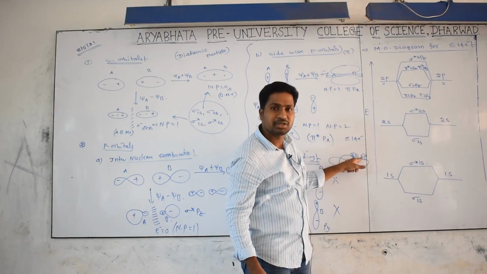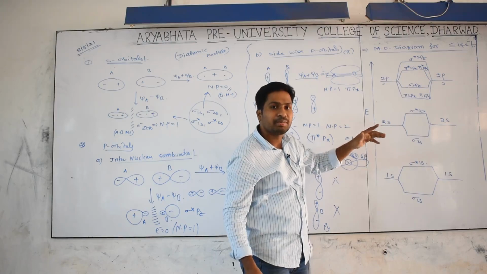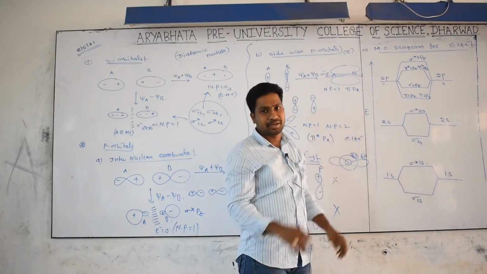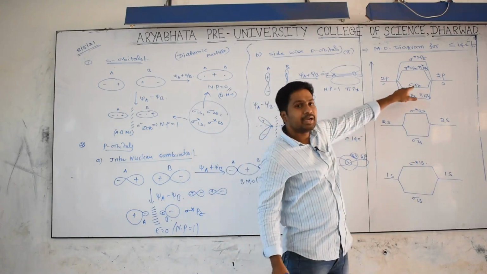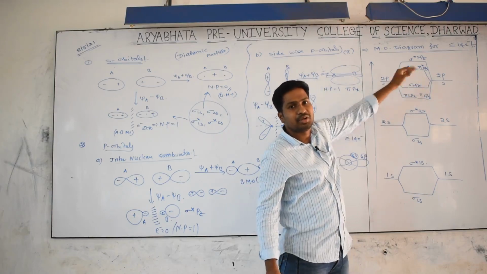Because of similar energy and proper symmetry, they intermix. After intermixing, redistribution happens, and relatively pz has more energy than px and py, which is why it goes to higher energy.